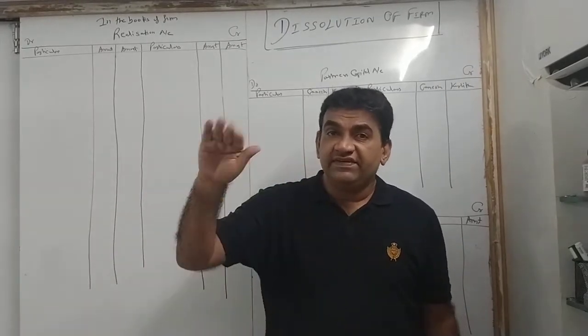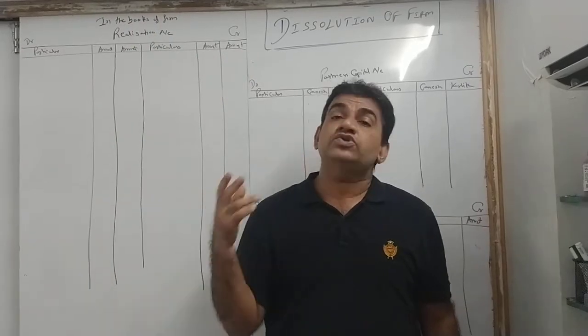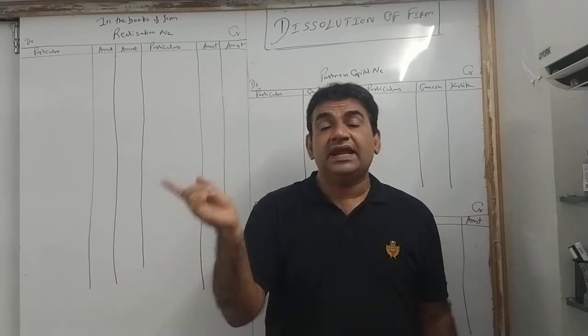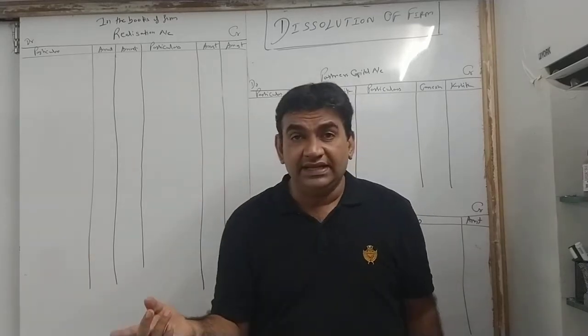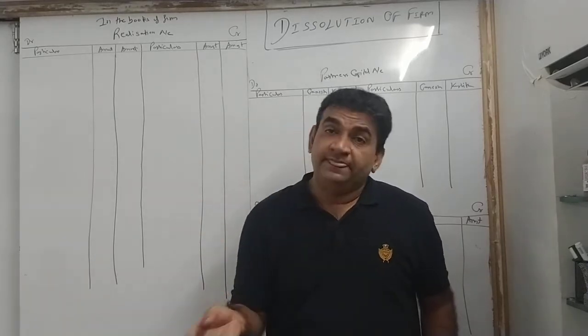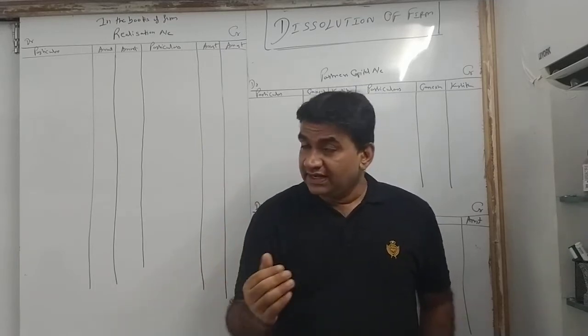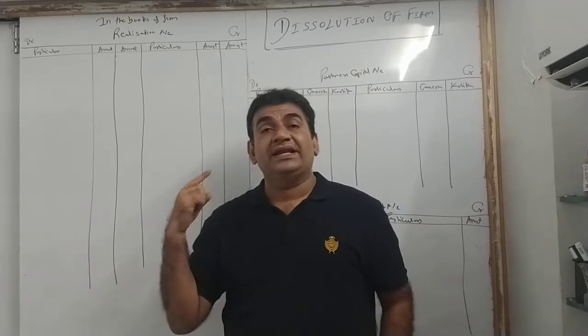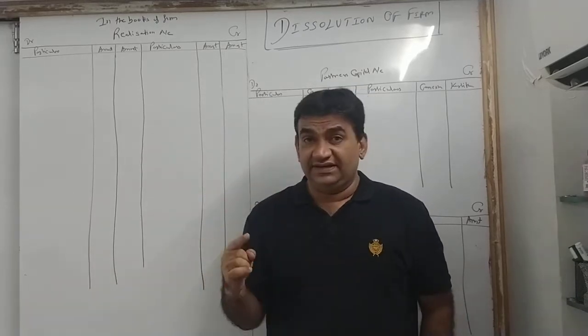Same way, if a liability is to be paid, one partner says, okay, no problem, don't worry, I'll take care of that. So a partner can take over an asset or liability. That can also happen. How to do accounting of all that? That we will see in some time. So this is what happens when the dissolution process is done.